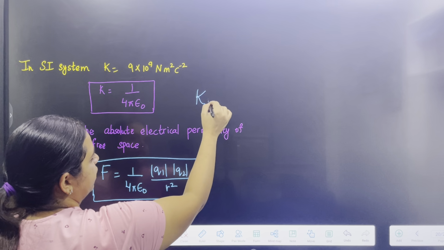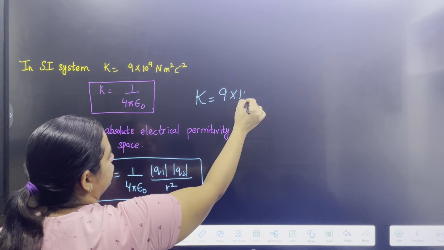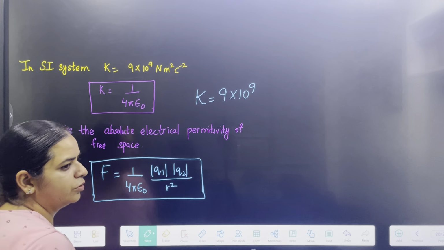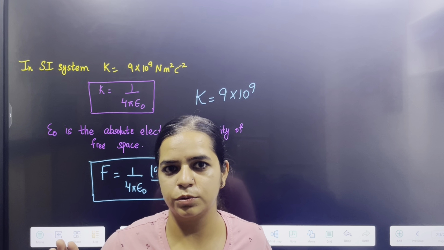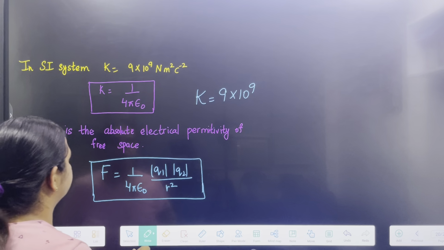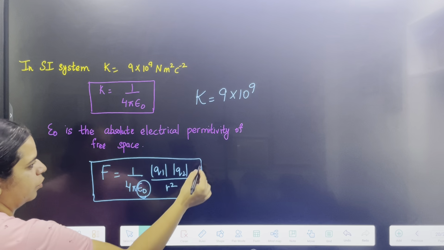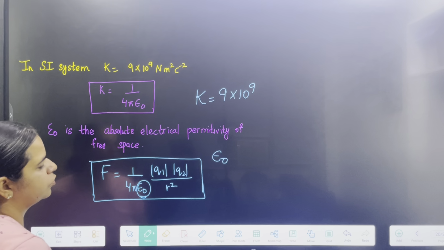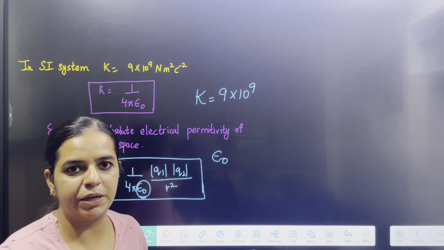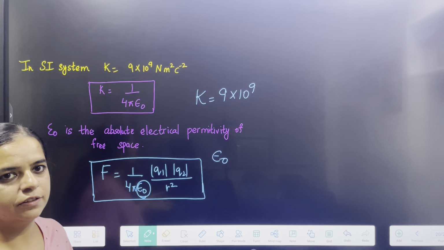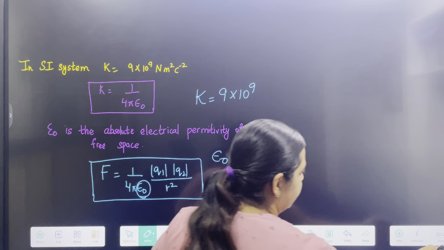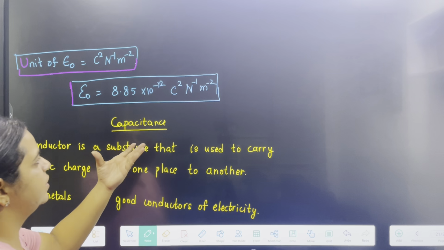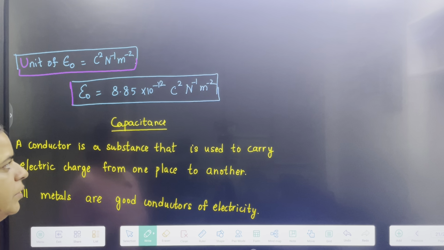The value of k is equal to 9 × 10^9, and its unit is newton meter square coulomb^-2. We have another value, epsilon naught, which is also known as electrical permittivity. Its value is 8.85 × 10^-12, and its unit is C square newton^-1 meter^-2.